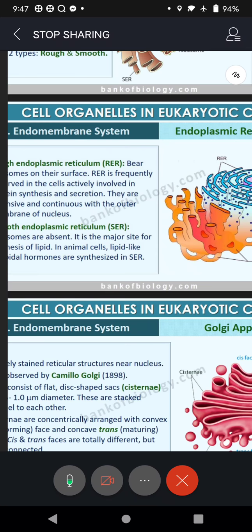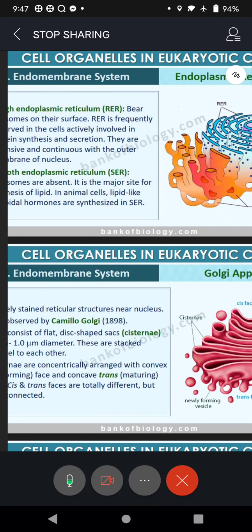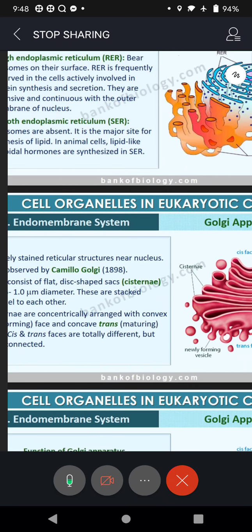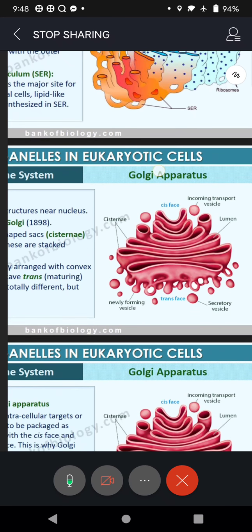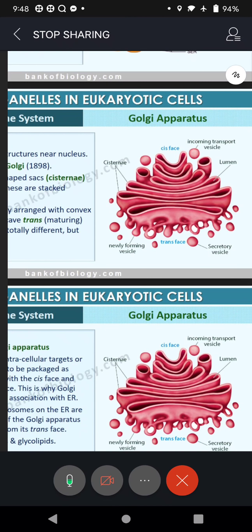Now we go to another membranous organelle. This is called the Golgi apparatus. Now look at how the Golgi apparatus will be. It is made up of vesicles and cisternae. Cisternae means tube-like structures, and vesicles are bubble-like structures. So the Golgi apparatus basically is made up of two things: tube-like structures called cisternae and bubble-like structures called vesicles.